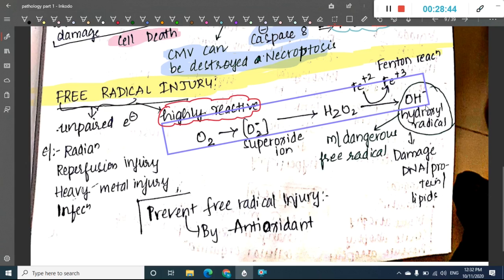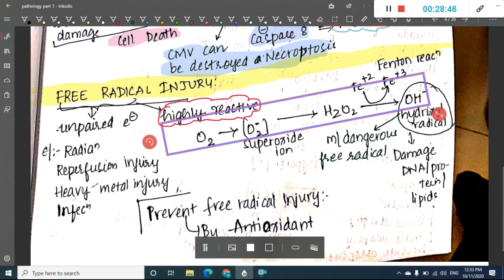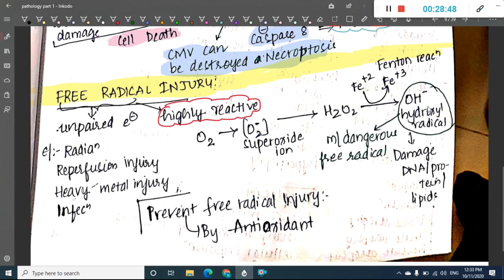This H2O2 in the presence of Fenton's reaction, that is Fe+2 converting to ferric, forms a hydroxyl radical. This hydroxyl radical is most dangerous, and it is the process where the free radical damage occurs. It will easily damage the DNA, proteins, and lipids.